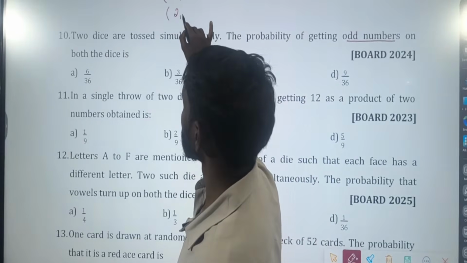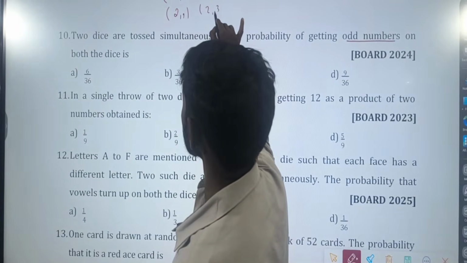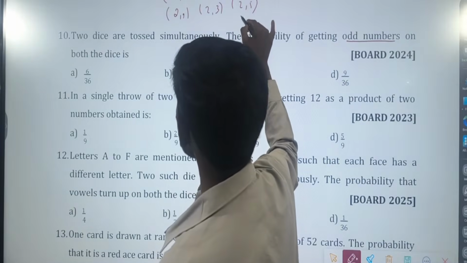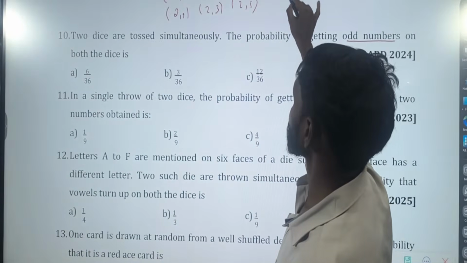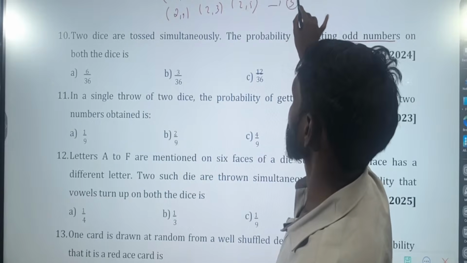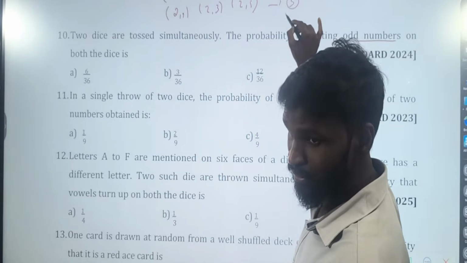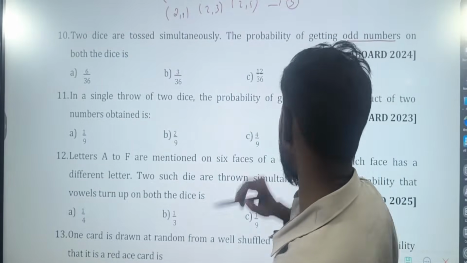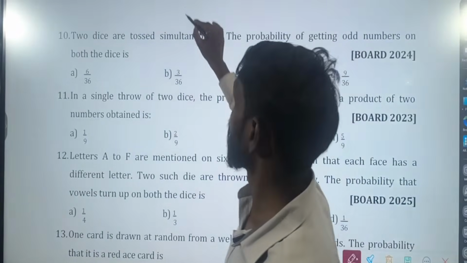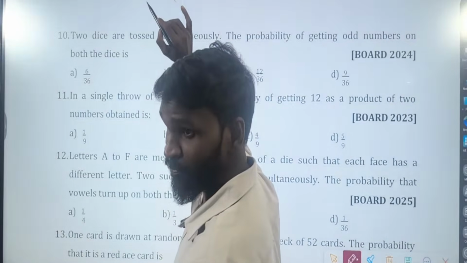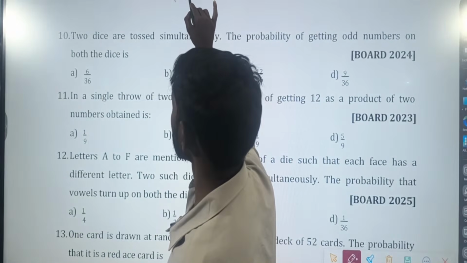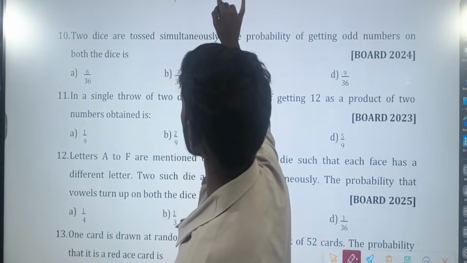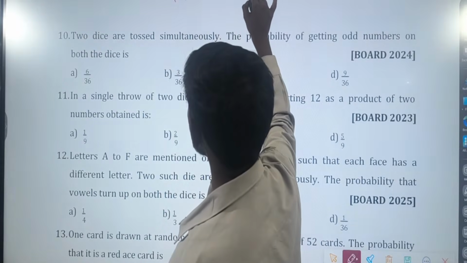Similarly 2 1, 2 3, 2 5. On both the dice you should get odd numbers. Means 1 1, 1 3, 1 5.